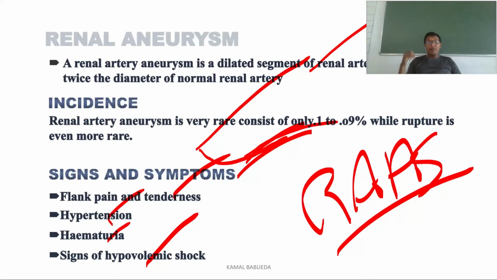During that time, because of the decreased perfusion, and in order to maintain the normal blood pressure in the body, the renin angiotensin aldosterone system will activate, which will cause further peripheral resistance, and there will be hypertension. As well, because of the loss of blood, the person will land in hypovolemic shock. So this is renal aneurysm.